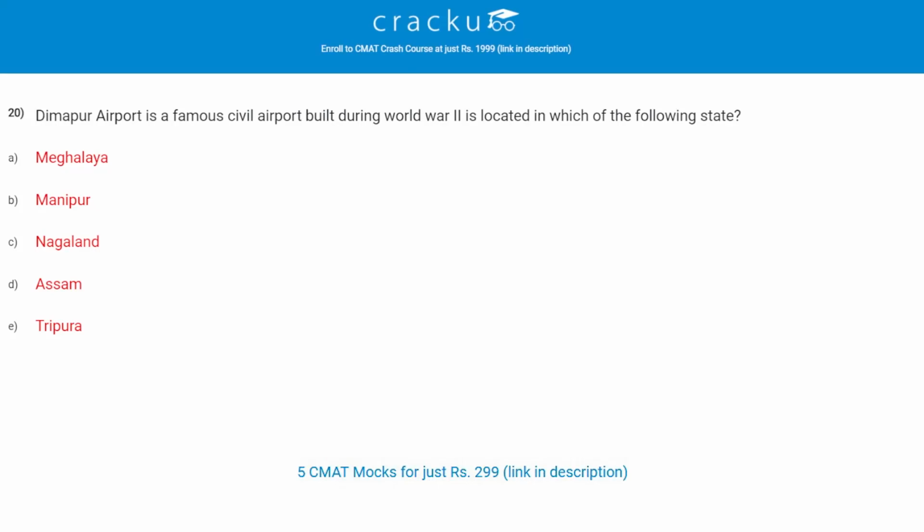Let's check the next question. Dimapur Airport is a famous civil airport built during World War II. Is it located in which of the following states? The correct answer is C, Nagaland. It is well connected through NH 29.